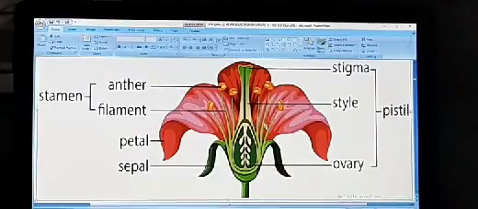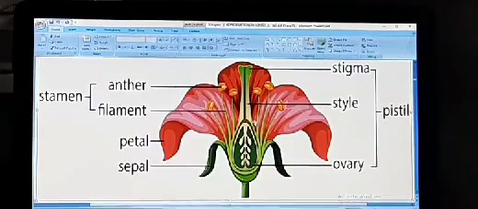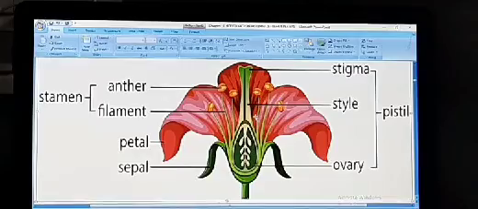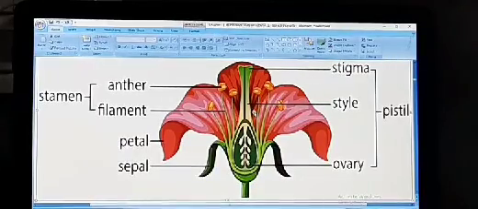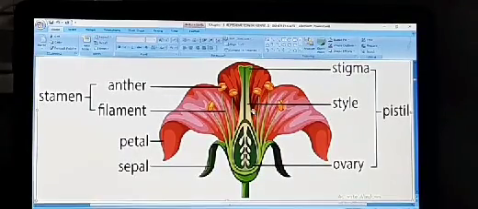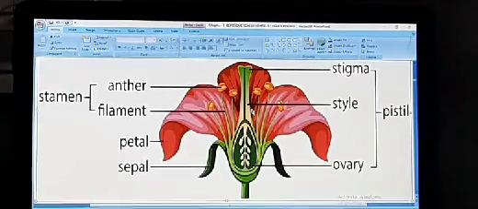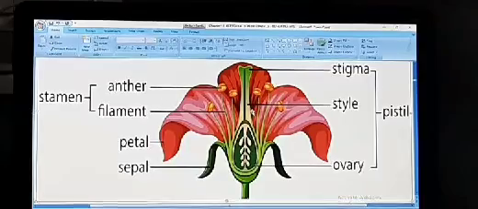In the flower, essential whorls include androecium and gynoecium. Androecium is the male sex organ, while gynoecium is the female sex organ.